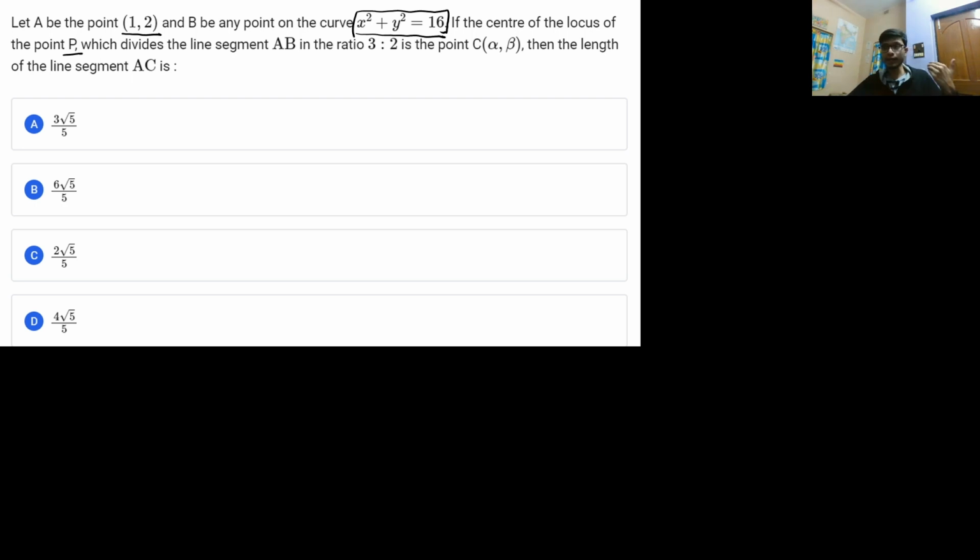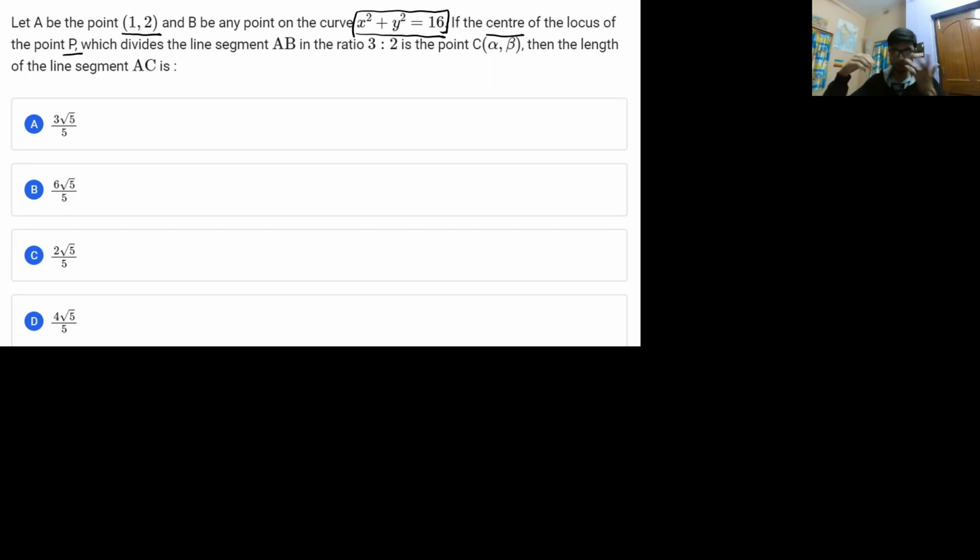So what kind of locus can have a center? We know that in a locus problem there will be some kind of general equation at your level. If you solve for this general equation, the equation that comes will be a circle. This gives you the intuition that the equation of the locus will also be a circle, because it is asking for the center of the locus. This kind of intuition you can develop once you solve a lot of questions and different types of problems.